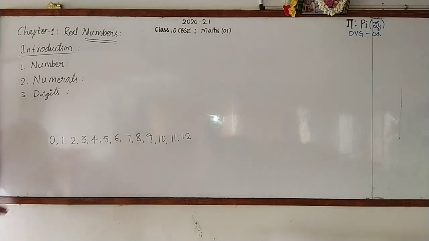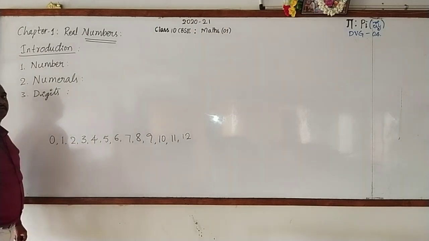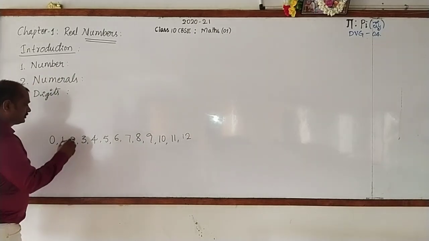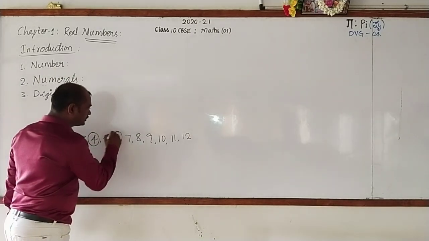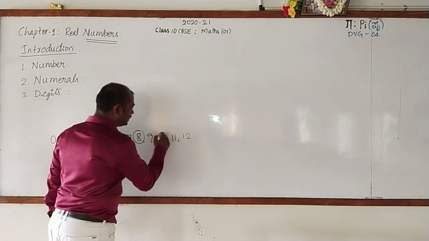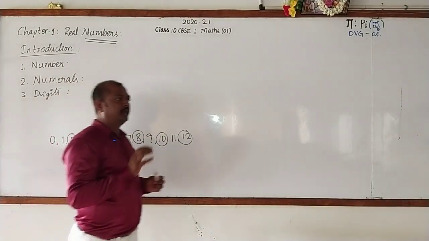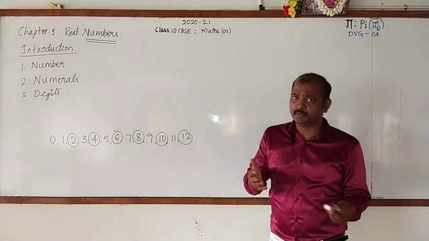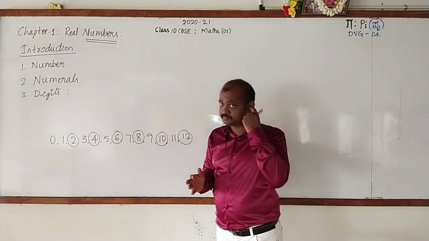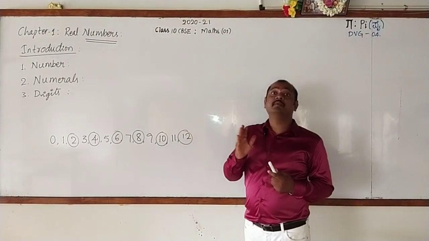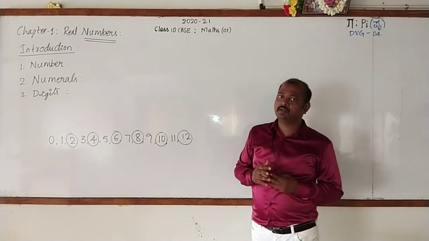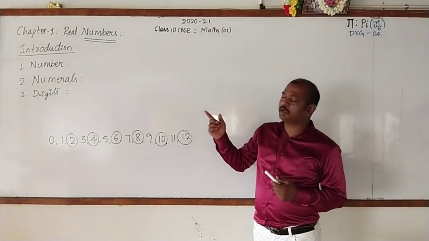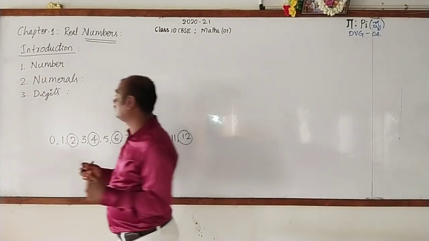Now look at these numbers, and I go for encircling some of the numbers and identify what these are. 2, 4, 6, 8, 10, 12. When you observe the encircled numbers, immediately you are able to recall that. Yes, what is it? They are all even numbers. So even number is a type of number. So now let's move on to types of numbers.